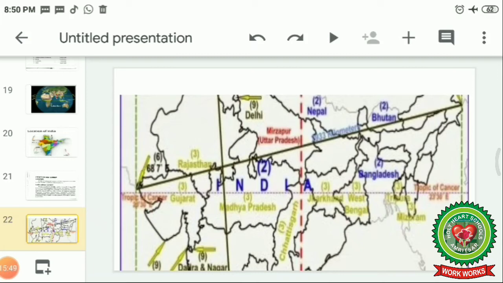You can see this is Gujarat, then we have Rajasthan, then Madhya Pradesh, then Jharkhand, then Chhattisgarh, then West Bengal, and at the last Mizoram, from where the line of Cancer passes through India.